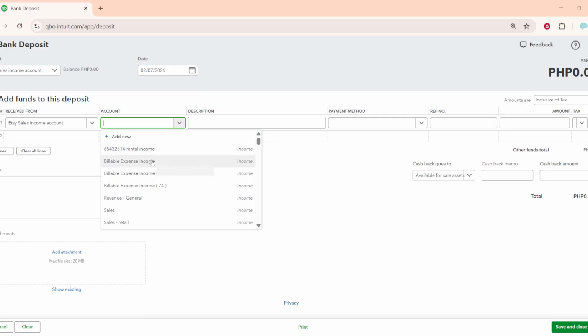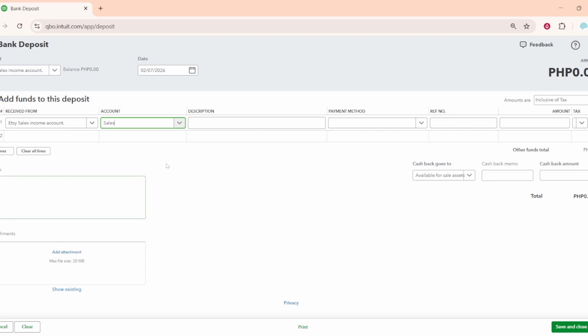Add a new line beneath that. On this second line, under Account, choose your Etsy fees expense account. In the Amount field, enter the Etsy fee as a negative number. Entering it as a negative reduces the deposit total to reflect the fee Etsy retains before sending you the payout, and it also records the fee properly as an expense.